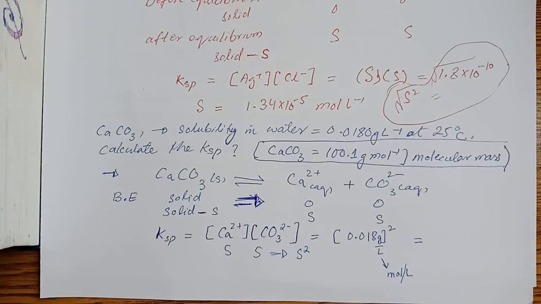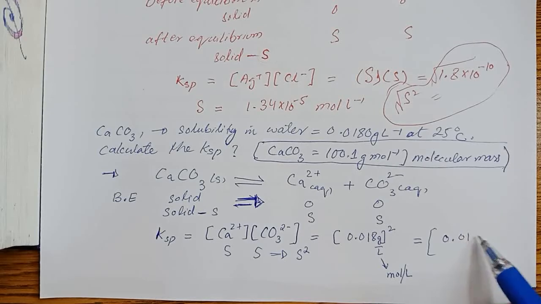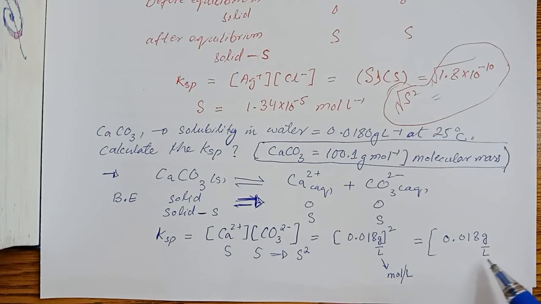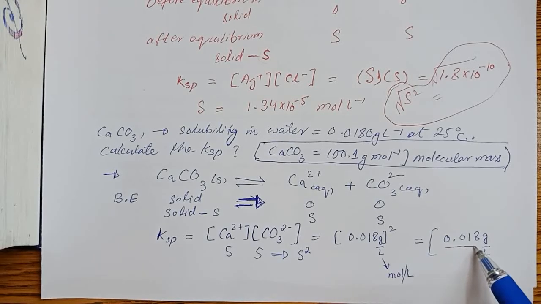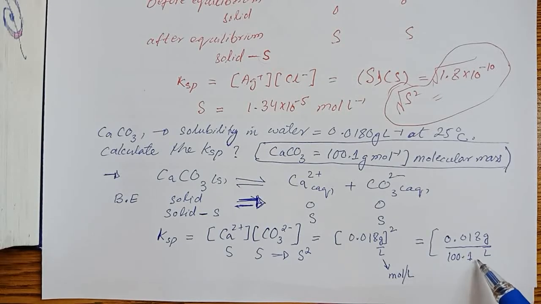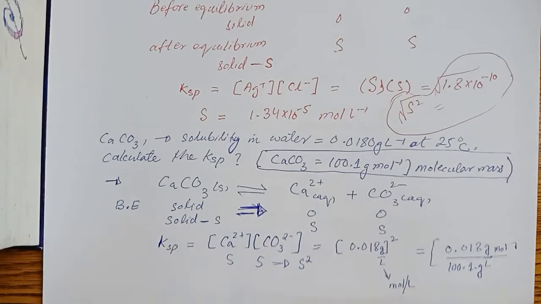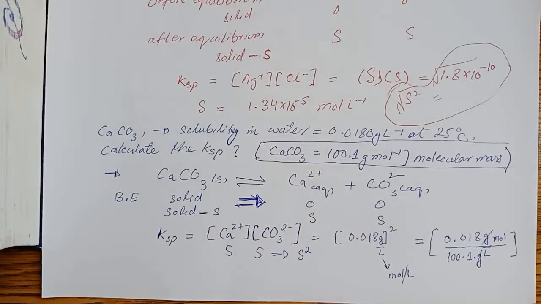As we know that the unit of molecular mass of calcium carbonate is gram per mole, if we divide 0.018 gram per liter with 100.1 gram per mole, then mole will move to the numerator, and we get the concentration in mole per liter.